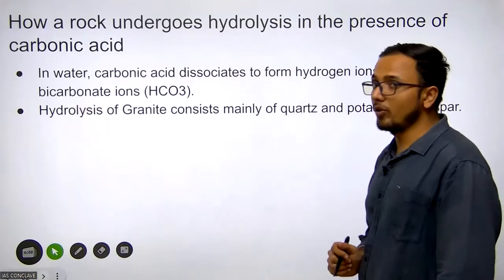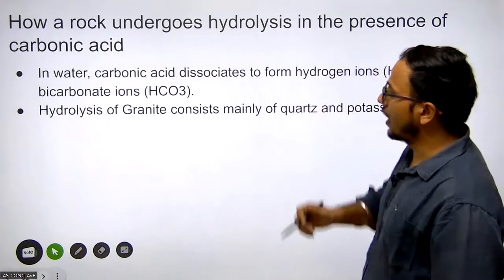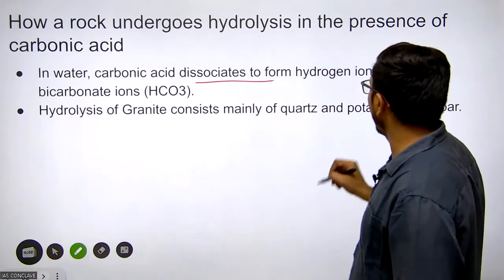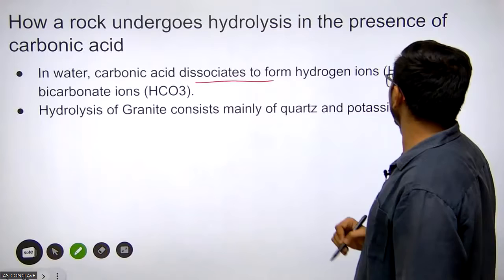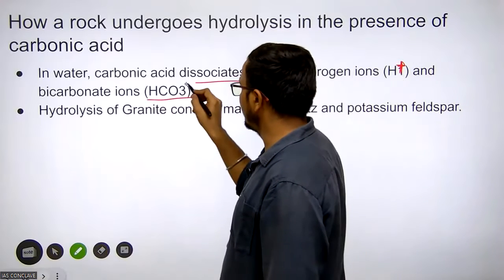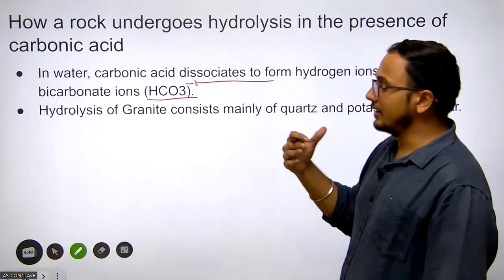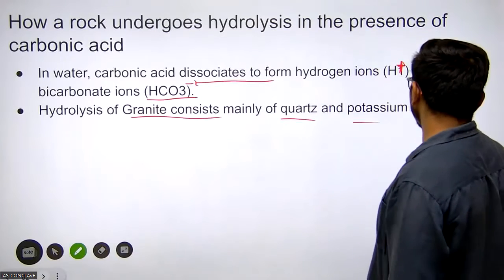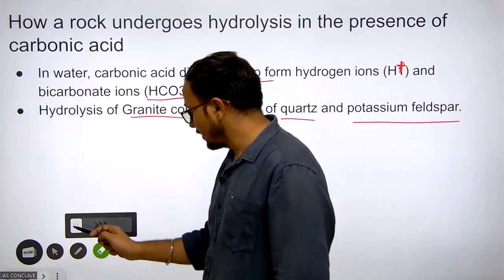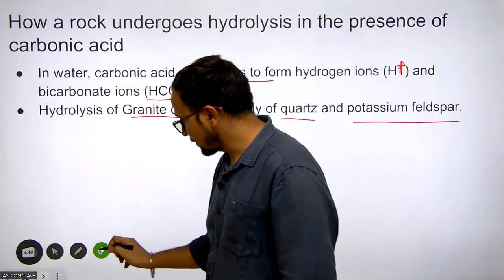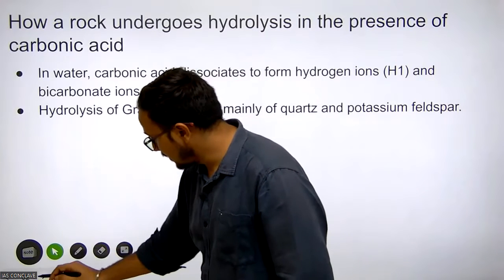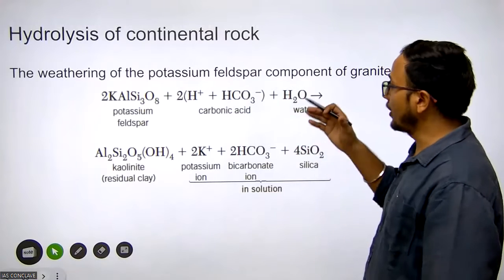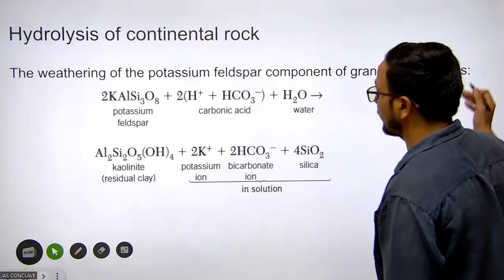How does a rock undergo hydrolysis in the presence of carbonic acid? In water, carbonic acid dissociates to form hydrogen ion, H+, and bicarbonate ion, HCO3-. Consider hydrolysis of granite, which consists mainly of quartz and potassium feldspar. The weathering of the potassium feldspar component of the granite is as follows.